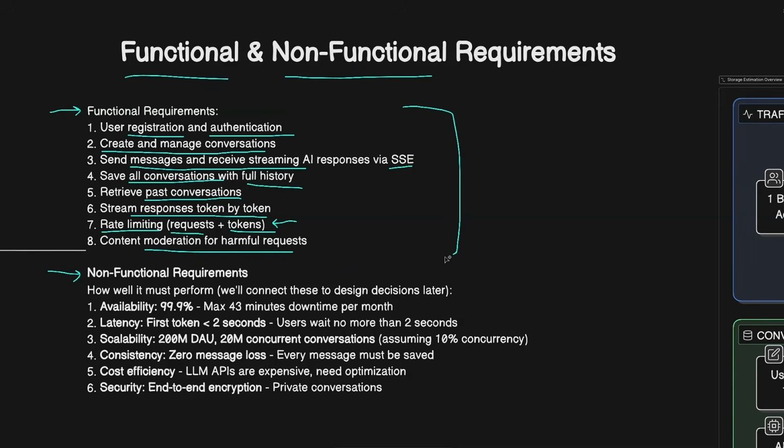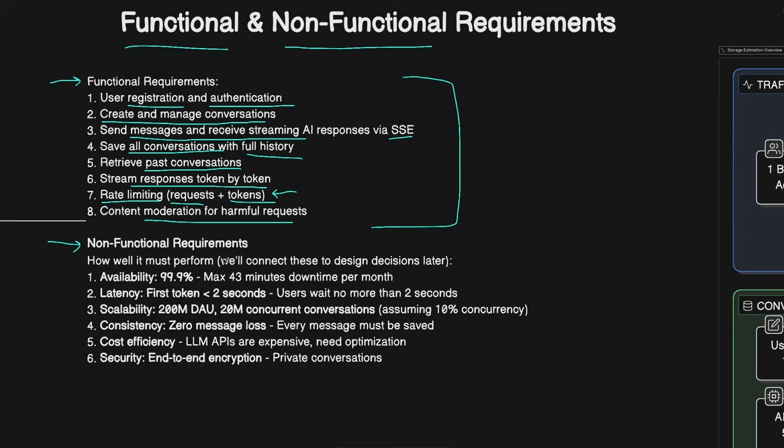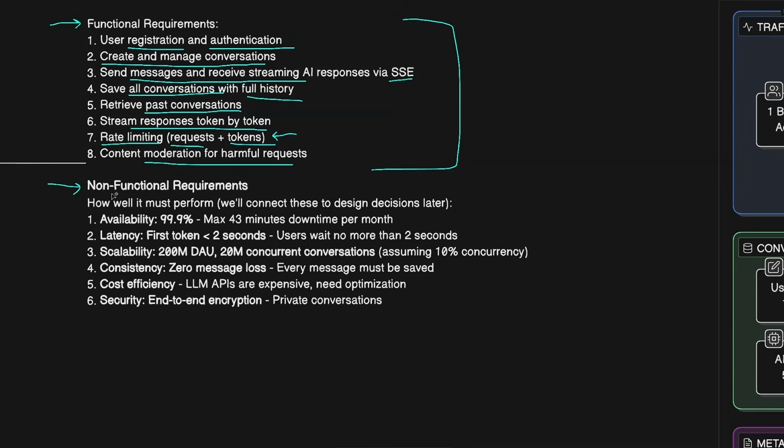With these requirements, we define what the system must do and what are the functionalities, but then we need to also focus on how well it must perform and what are the standards we have here. So that is where we get into the non-functional requirements, and one of the questions here is about availability, how much we will need the system to be up and running. If we go with something like 99.9%, that means that we have maximum 43 minutes of downtime per month or something around 500 minutes downtime per year.